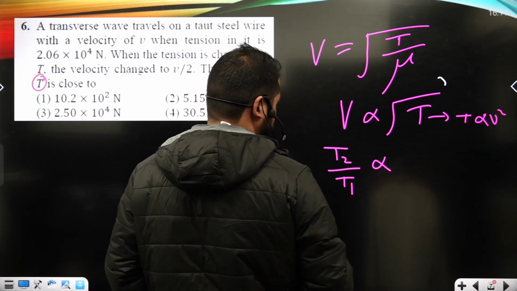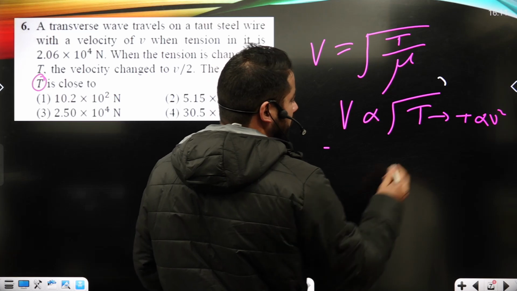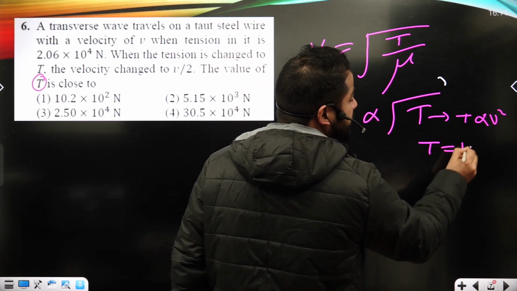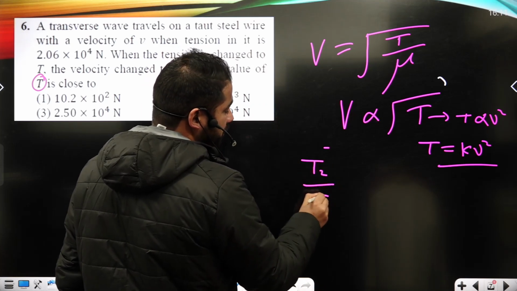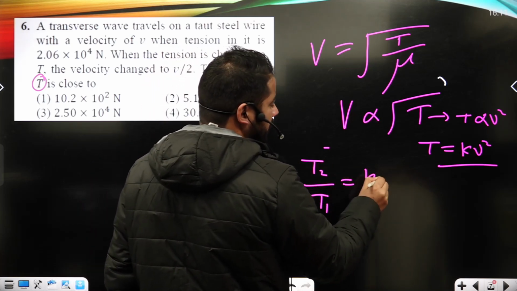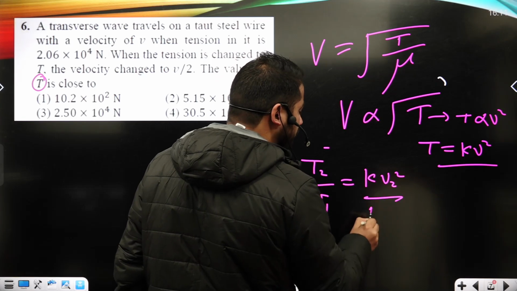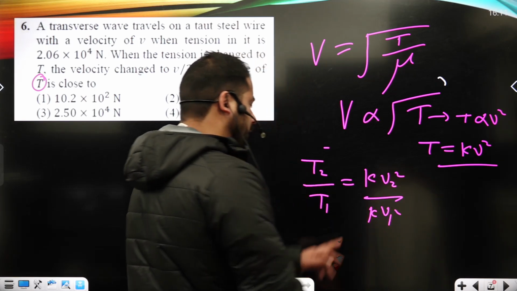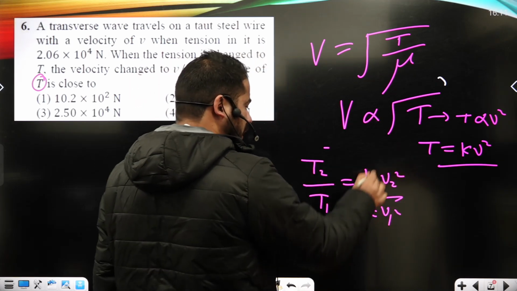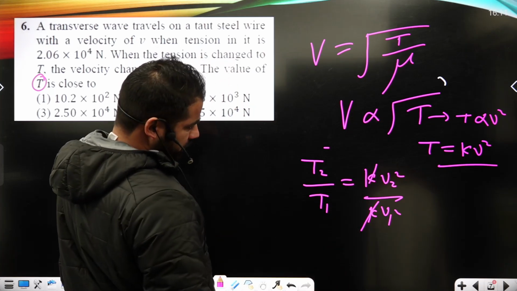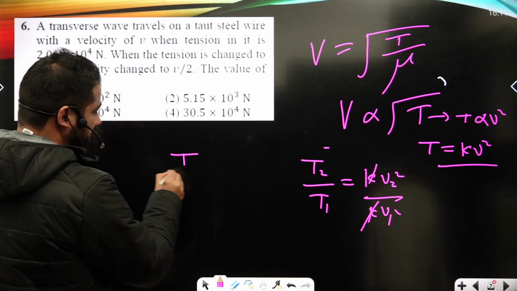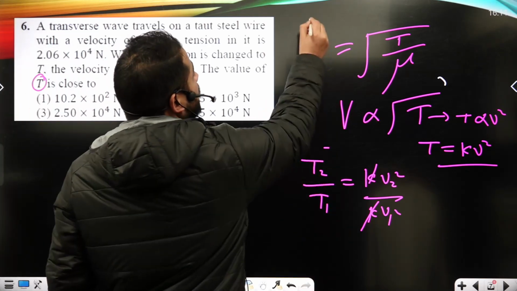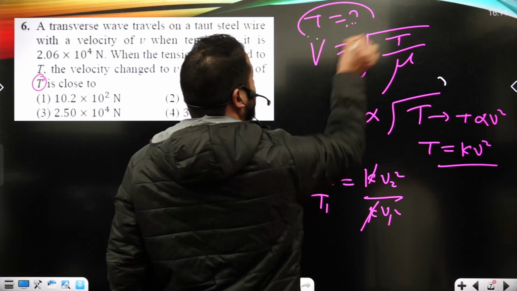So here T will be some K times V square. Now T2 upon T1 will be K V2 square upon K V1 square, where K is some proportionality constant. So I will just cancel it out here. So what I'm getting further, T2 is something which I have to calculate here.